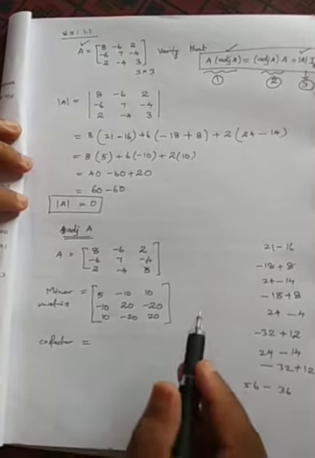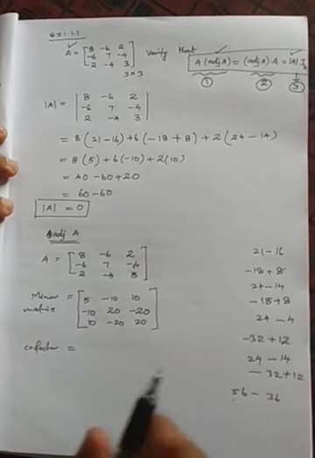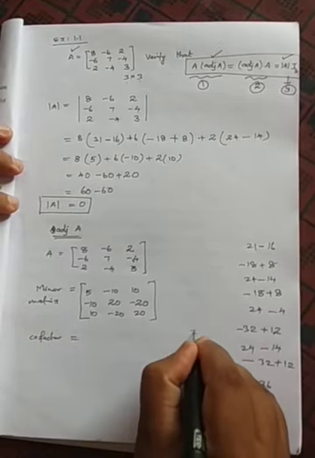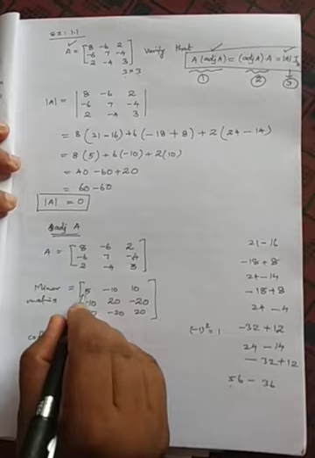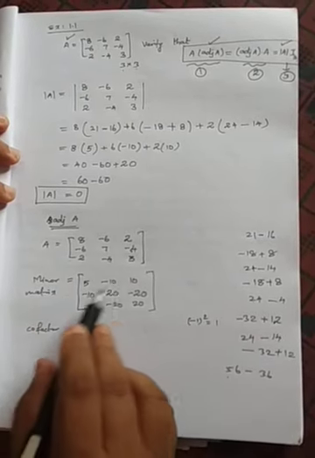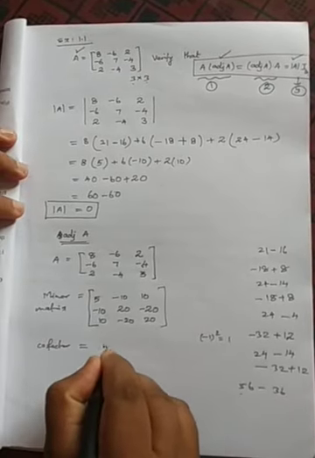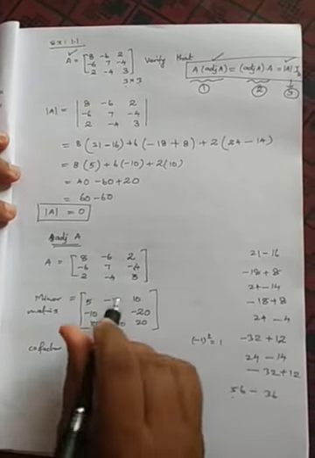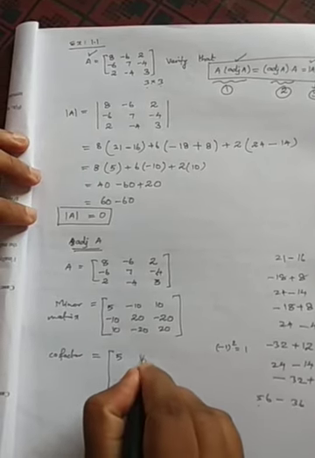Just multiplying by position. This position is 1 1, first row, first column. So 1 plus 1 is 2. Minus 1 power 2 is what? Squaring of minus 1 is plus 1. So this position is positive. Or in short we can say 1 is positive, 1 is negative, alternatively you can do. This is a positive, so that's why it's a 5 will come. This position is negative. One more negative is there. Negative into negative plus. That's why it's a 10.